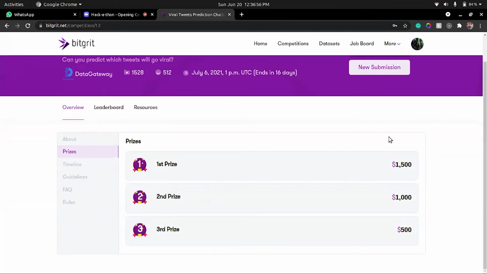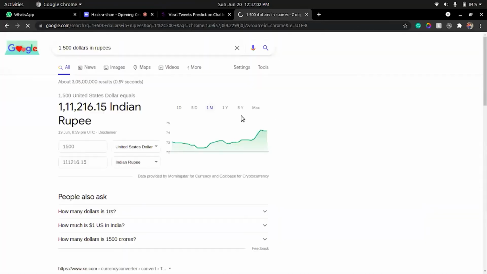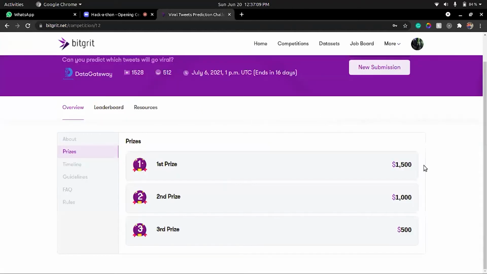At the world level, the prizes are $1,000. Let me convert that quickly. I don't know why I always do this. Okay, that's quite good money, 1 lakh rupees. So the first prize would be close to 1 lakh rupees.